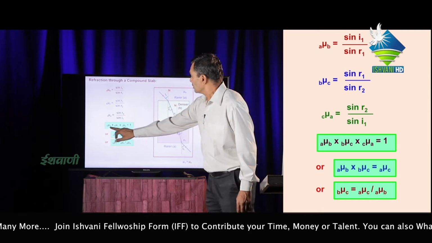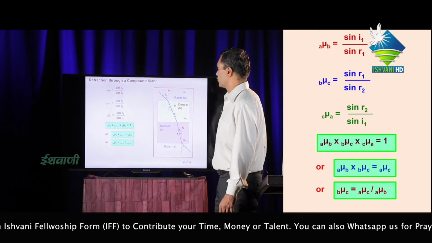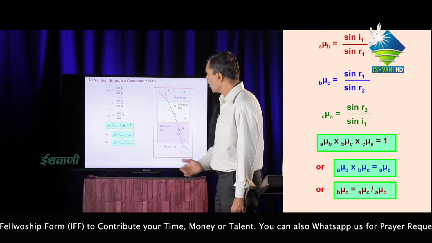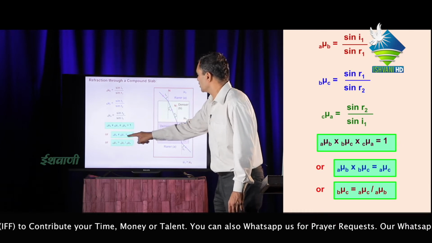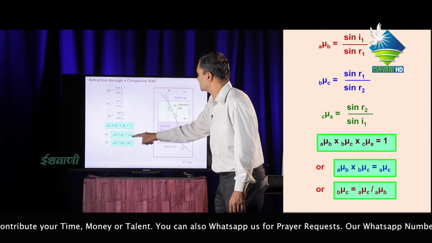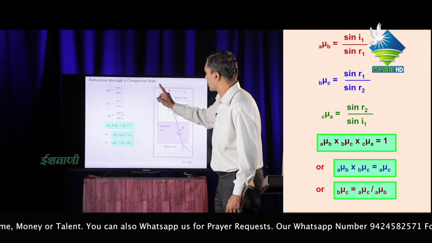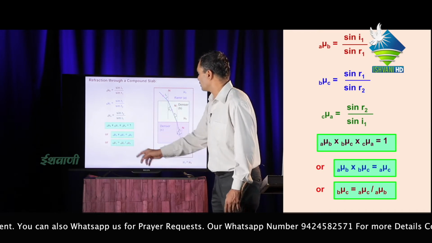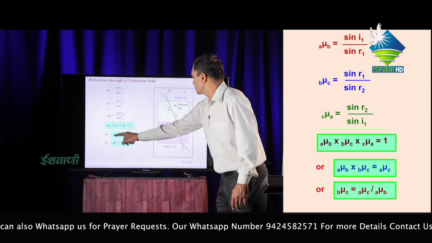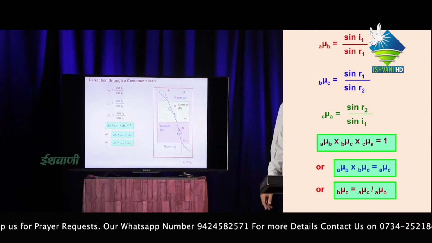Then the product of the 3 refractive indices should be 1, or A mu B and B mu C equal to A mu C, because C mu A equals 1 upon A mu C, or B mu C will be A mu C upon A mu B.